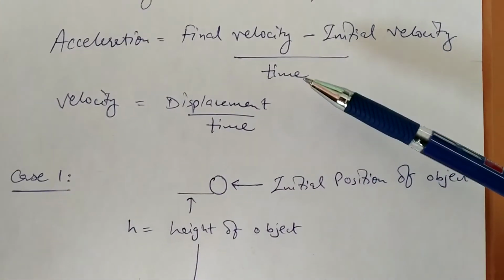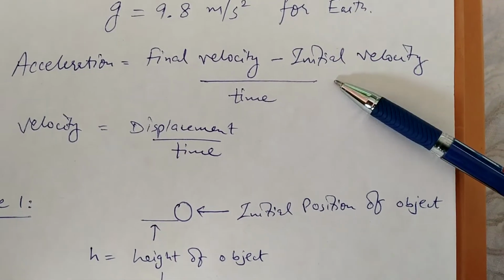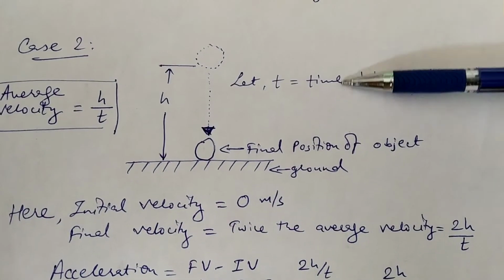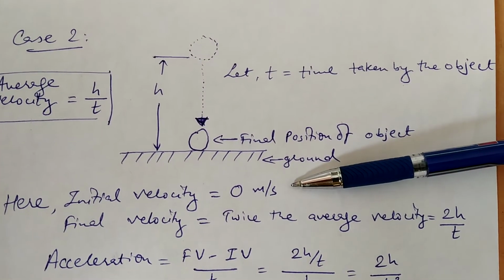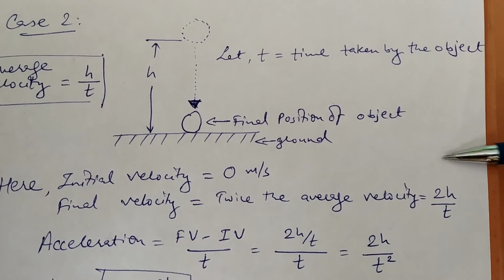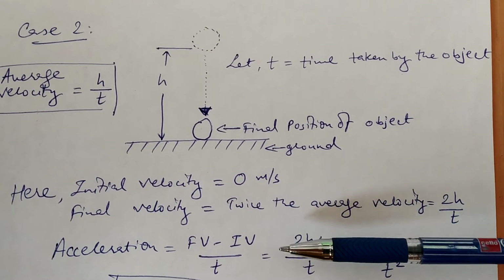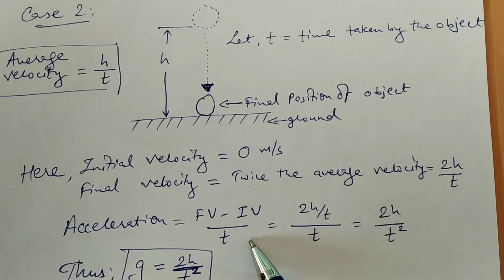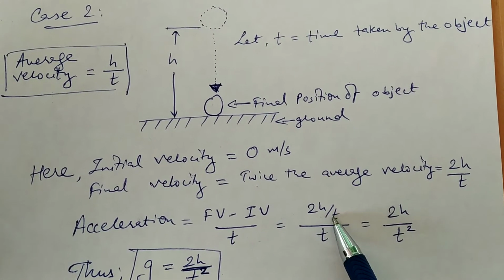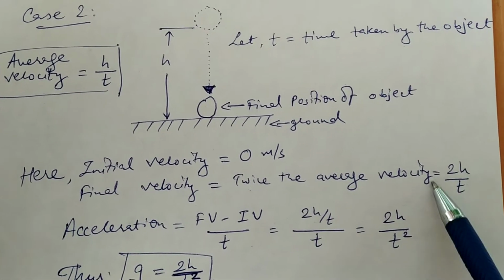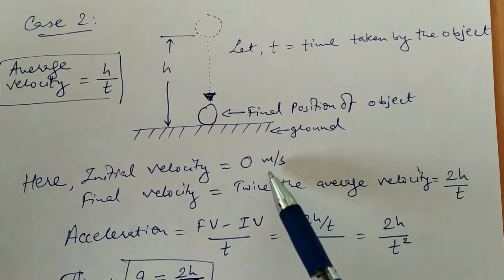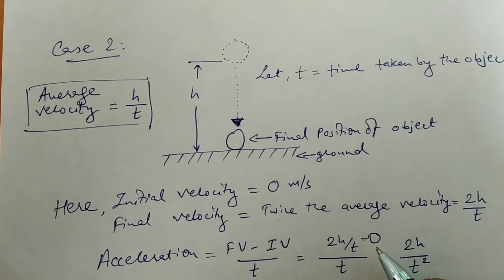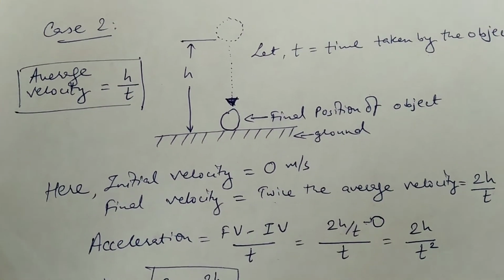Now we already discussed acceleration being final velocity minus initial velocity divided by time. Now that we know the time of travel, and we know the initial velocity and the final velocity being 2h upon t, we can find the acceleration as final velocity minus initial velocity divided by t. You will end up getting 2h divided by t, that is this value, minus 0, divided by t.